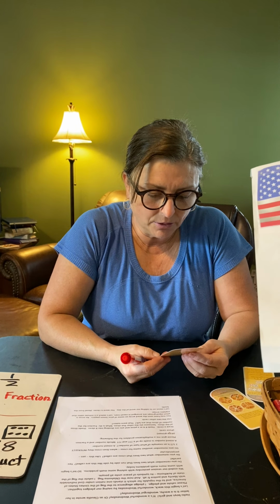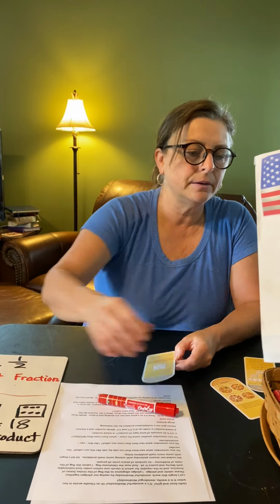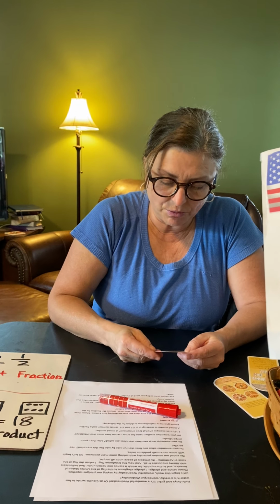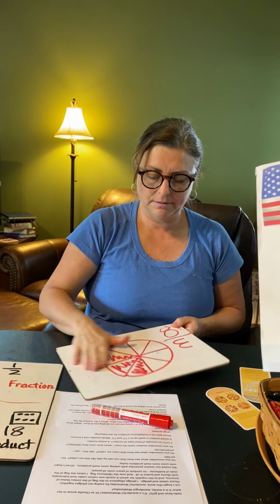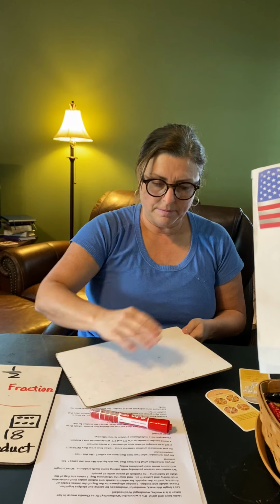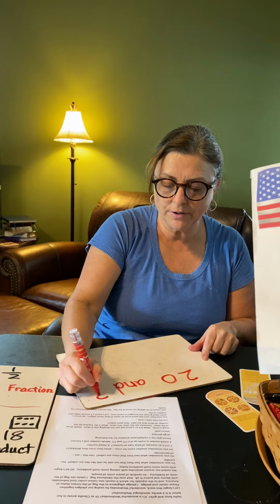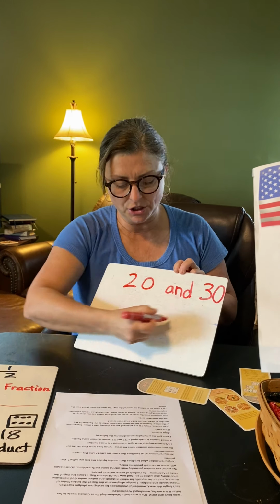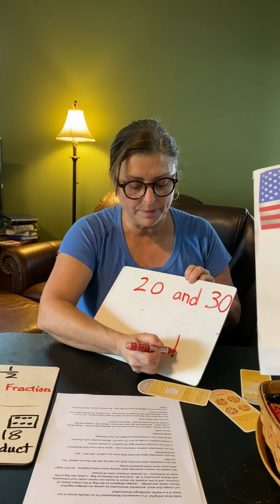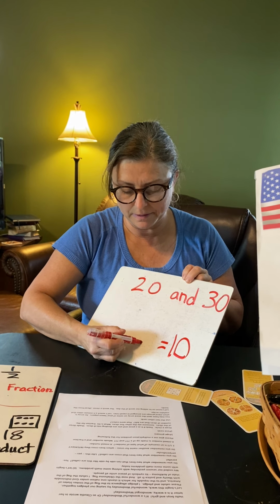Okay, I'm going to give you a thinking question. Rachel is thinking of a number that comes between 20 and 30, and its digits add up to 10. What number is it? So it's between 20 and 30, and the two digits of that number add up to 10.